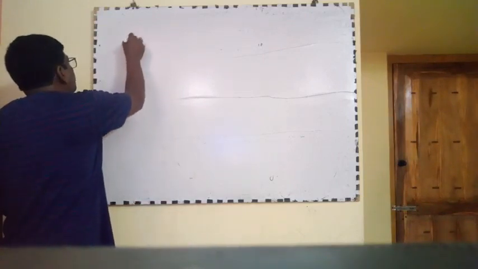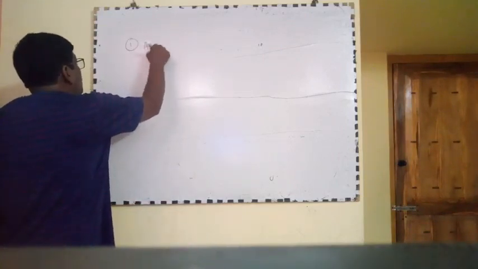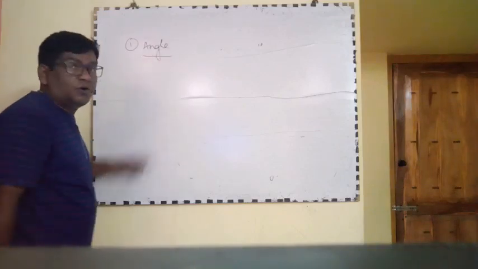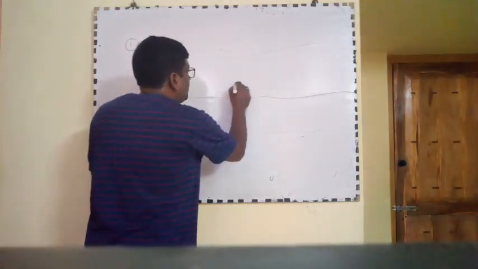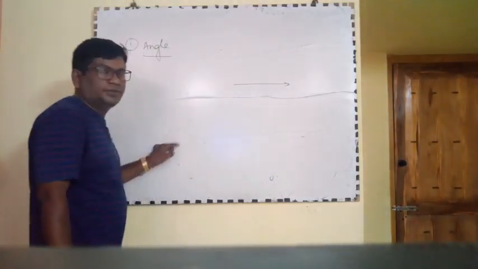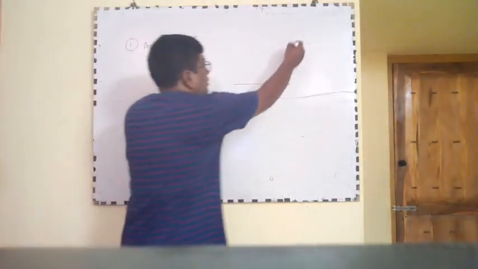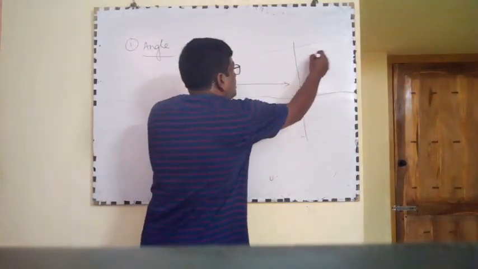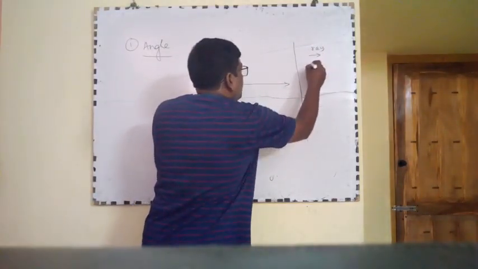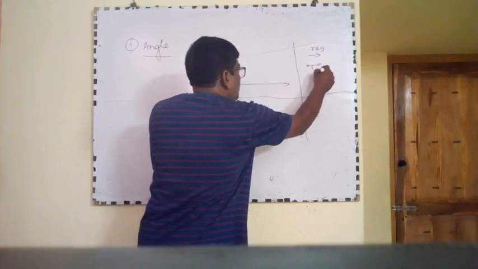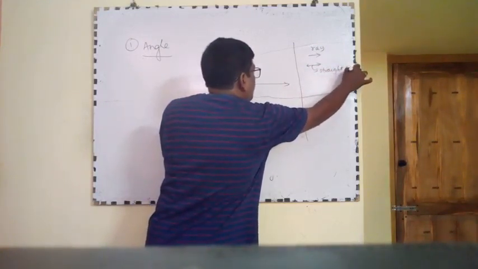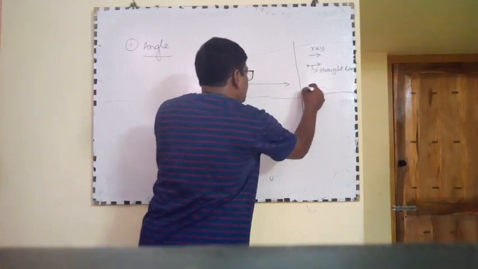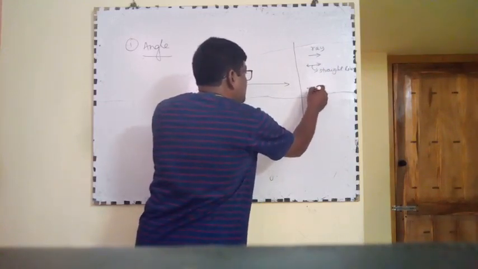Number one, what do you mean by angle? Suppose here a ray, this is a ray, this is a straight line, and this is a line segment.